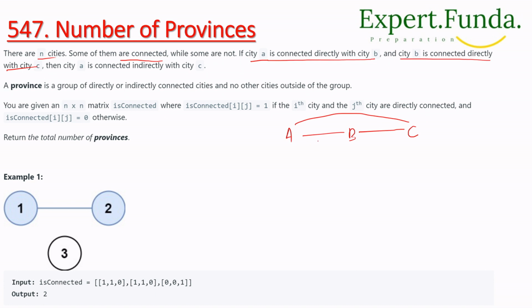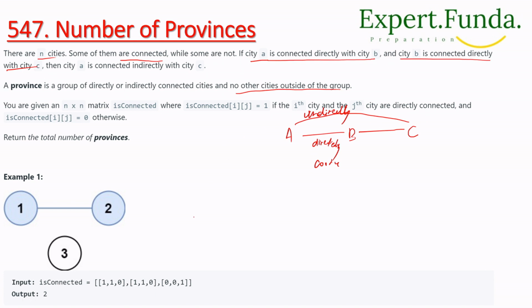This is called directly connected, and this is called indirectly connected, but they are connected, and no other cities outside the group.